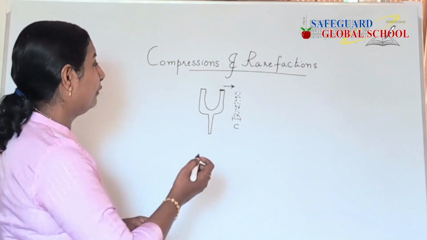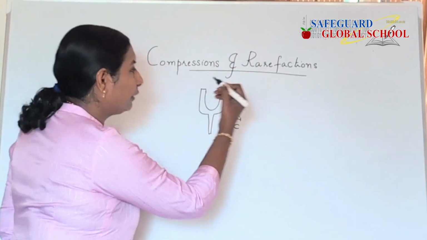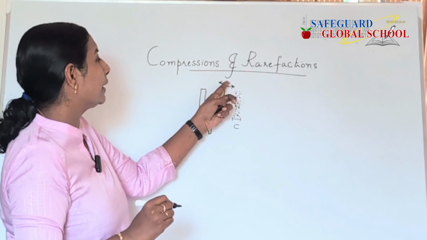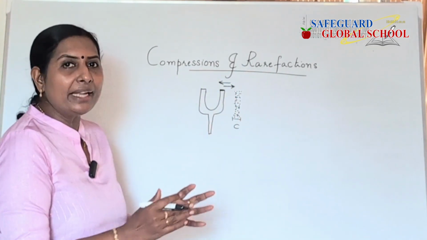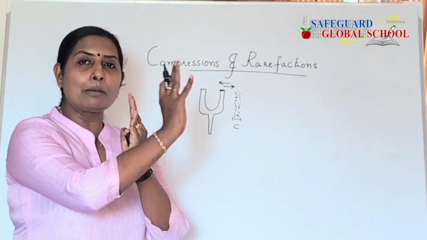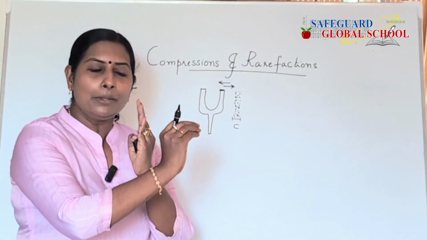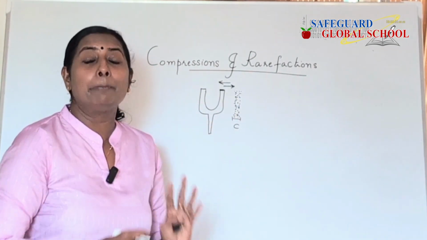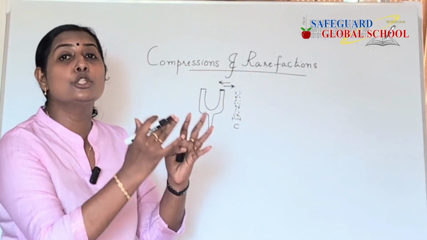So what do you mean by rarefaction? In the next part of the vibration, this arm of the tuning fork is moving in this direction. If I am moving my hand in this direction, I allow some space here, but the particles are less. That means the particle density is low.